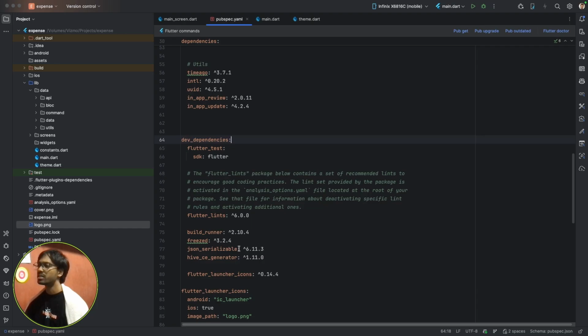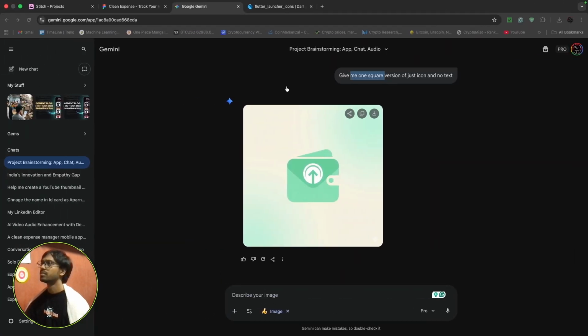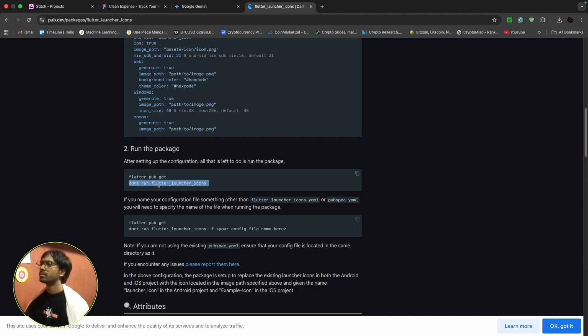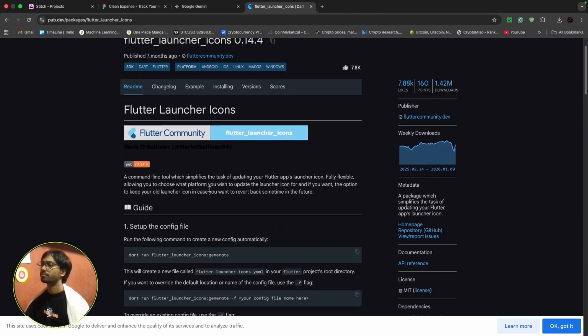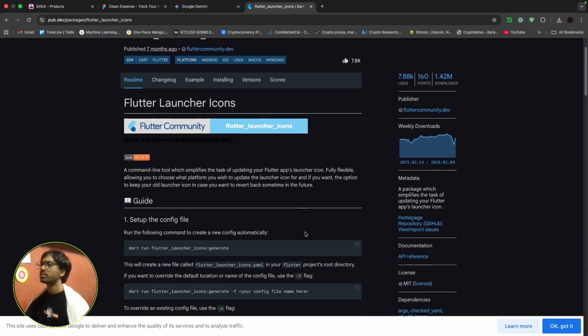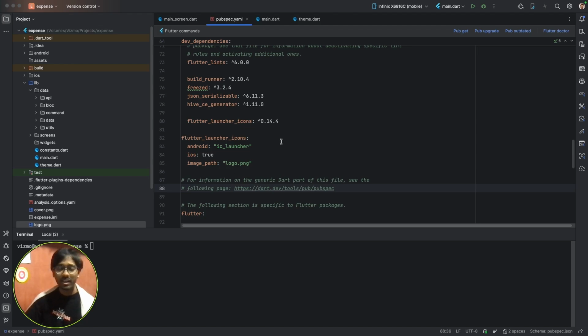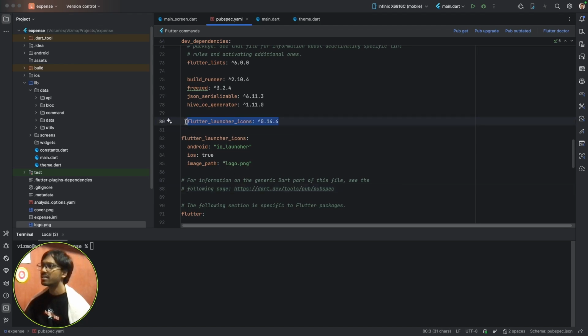Next, we're going to use Flutter Launcher Icons. Adding a launcher icon is pretty easy. We just add it as a dependency and then configure it here.